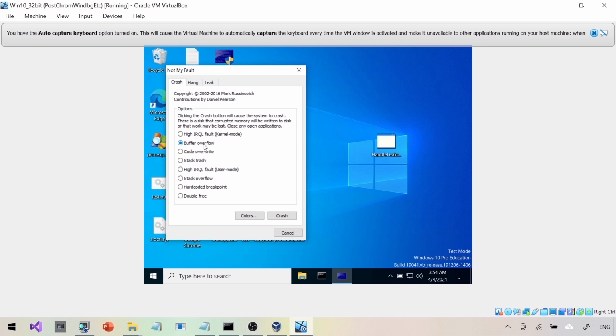Now we are going to press the buffer overflow as you can see here. Then I'm going to press the crash button. I pressed a couple of times. There is no crash. Not sure what is happening. Probably it is corrupting some memory, but it is not crashing. I'm trying again. There is no crash.